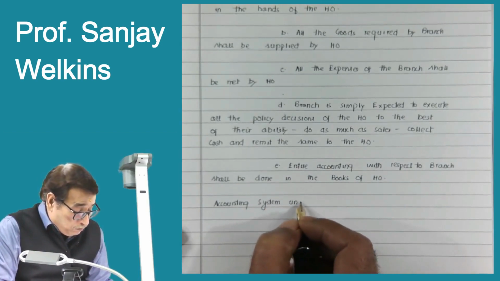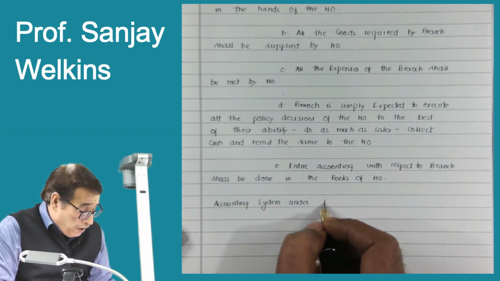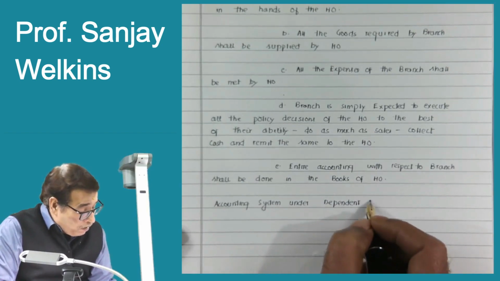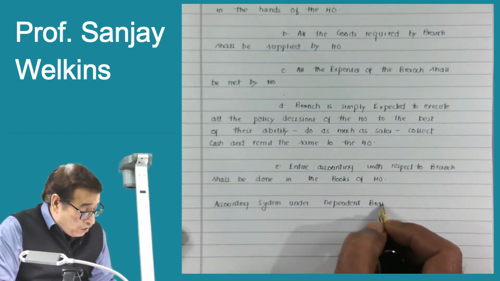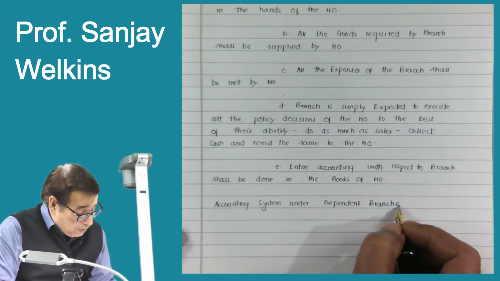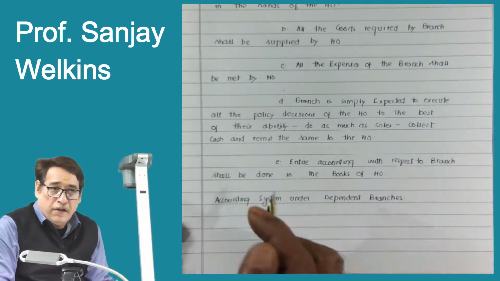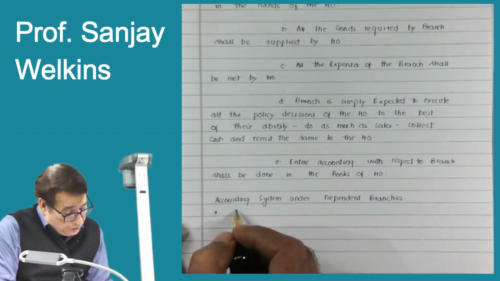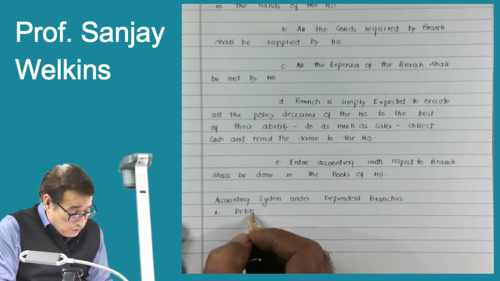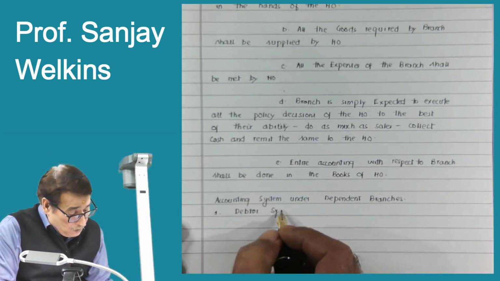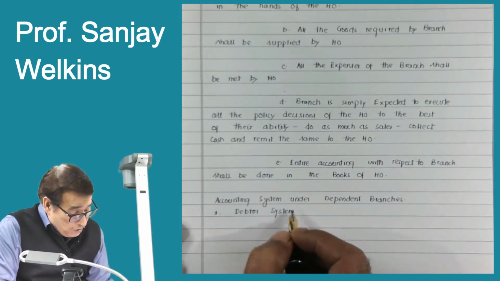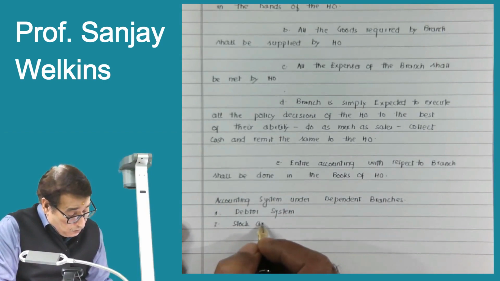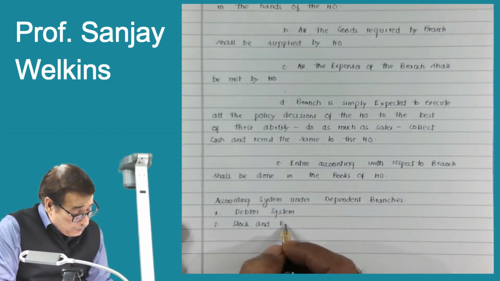Now you know the meaning of dependent branches. We will find that there are different accounting systems, correct? One is known as the debtors system. Then we will see the stock and debtors system.